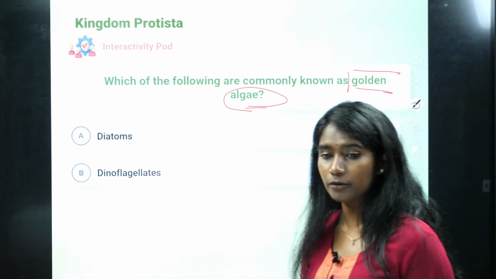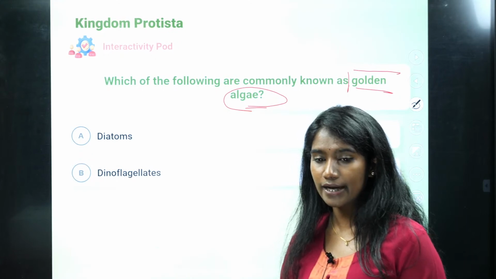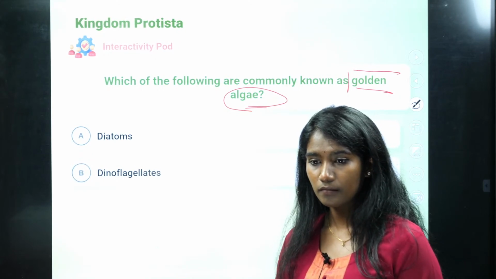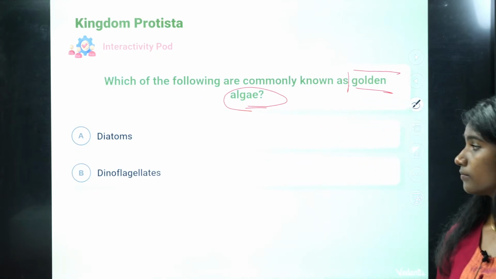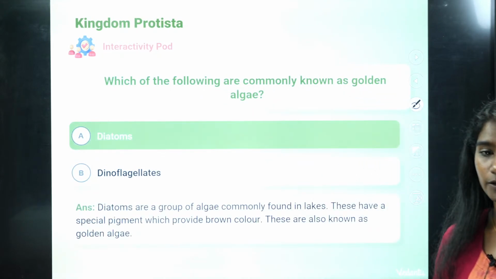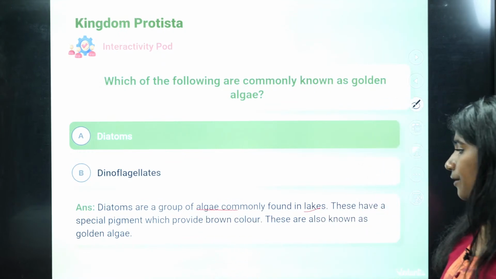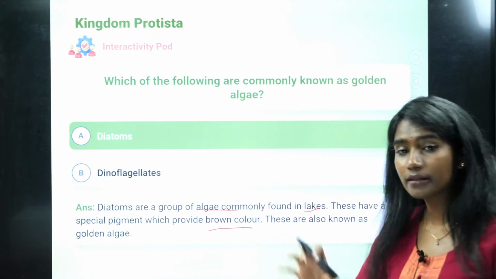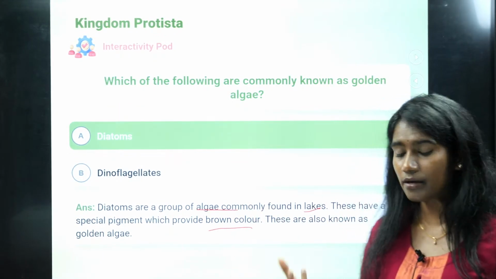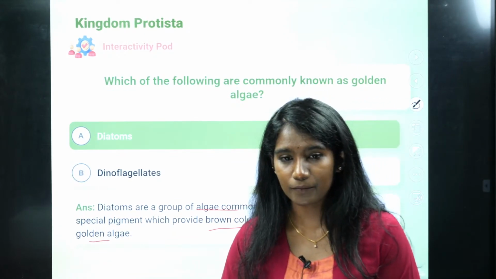What is the right answer? It is diatoms. Why? Because they are the group of algae commonly found in lakes, and they have a special pigment which provides them that brownish color. That's why it is also known as golden algae.